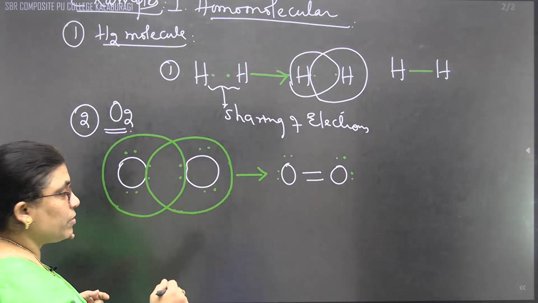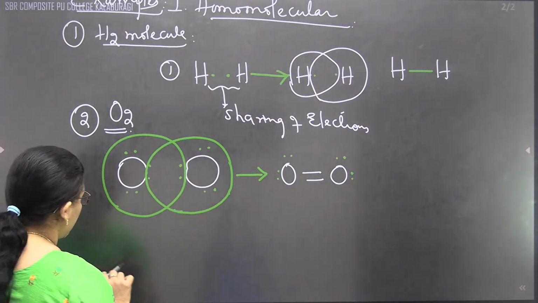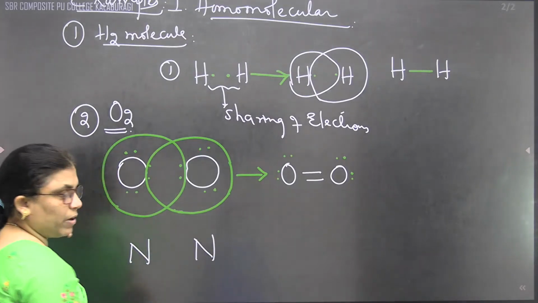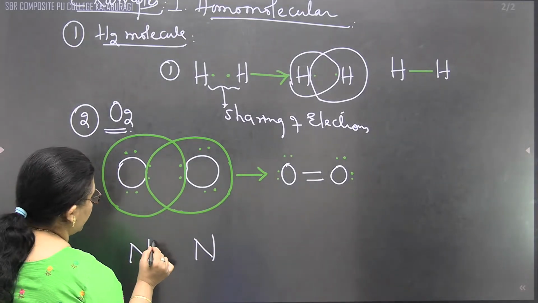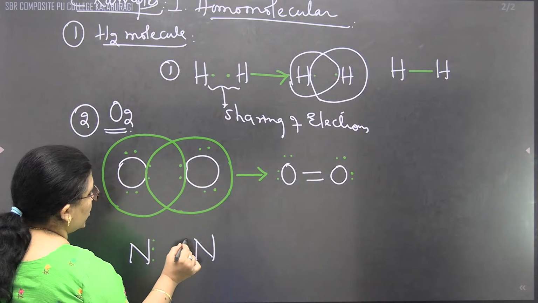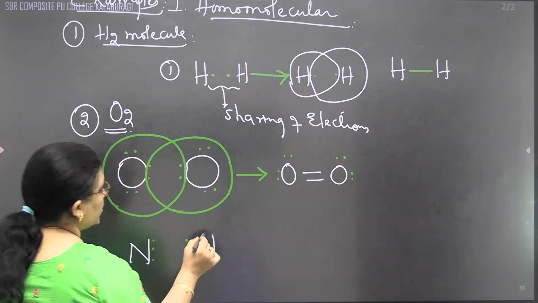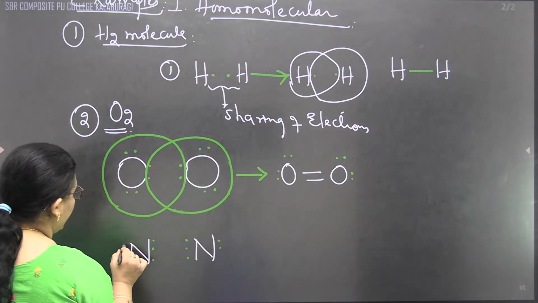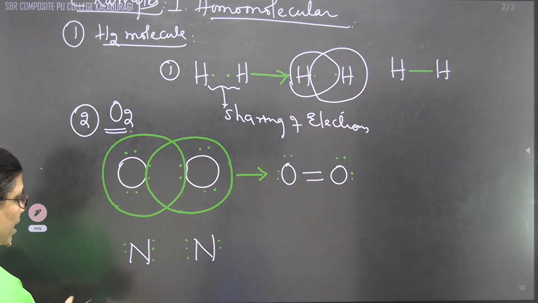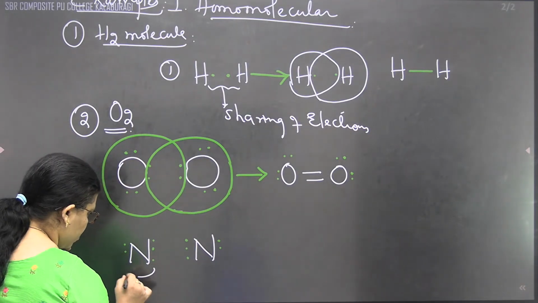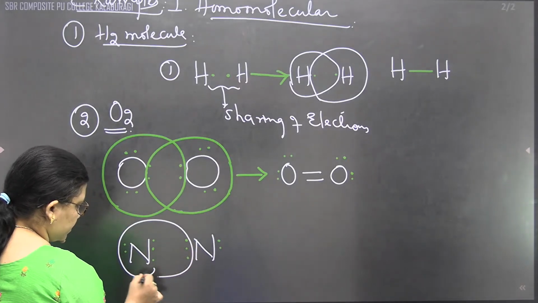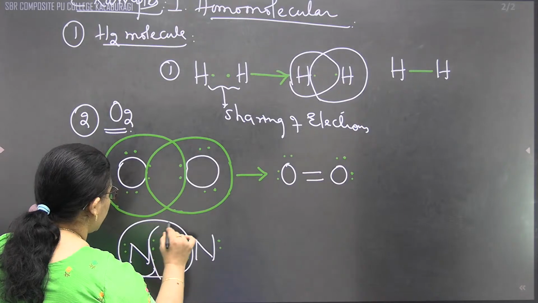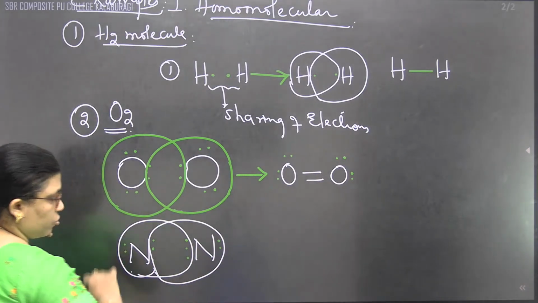Same way, if we take nitrogen, here I will write nitrogen. N with N. Correct? How many valence electrons will be there? 5. 1, 2, 3 shared, then 3 here it will be. Then we write here 5. Correct? 5 plus 3 will form what? 8. Both are going to attain octet electronic configuration.